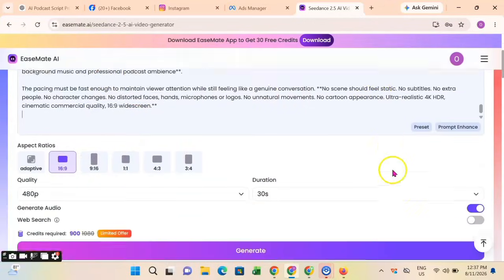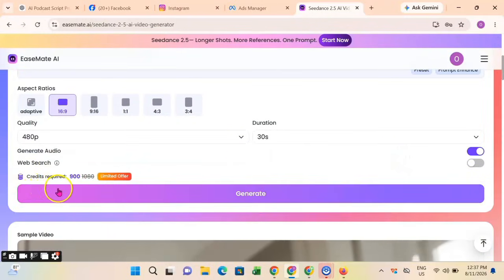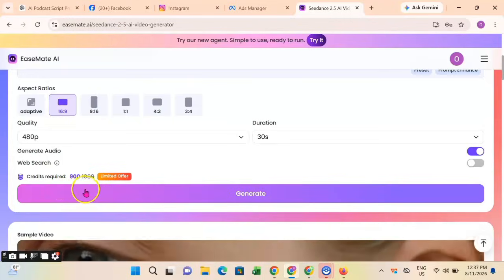So I want to make sure I paste the prompt here, and I'm going to generate. All right, so I will generate that.